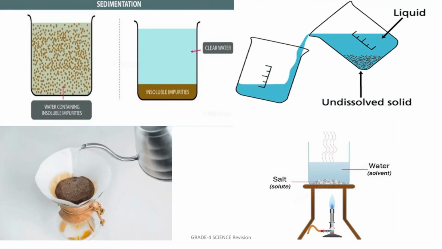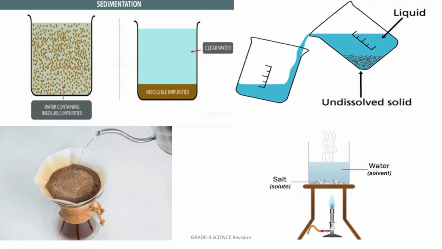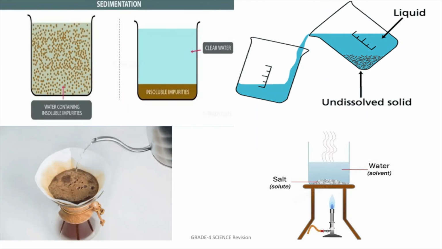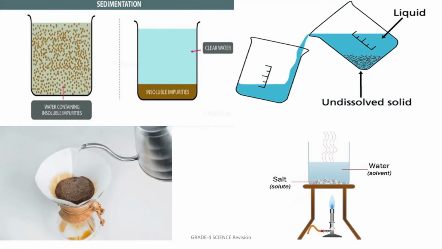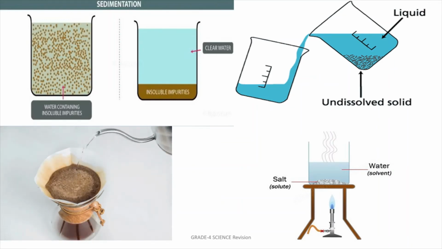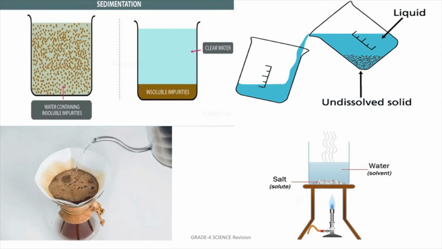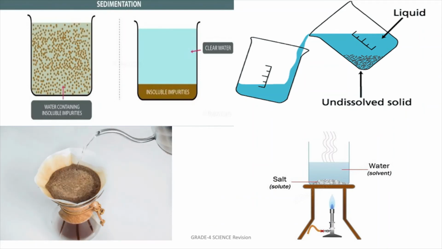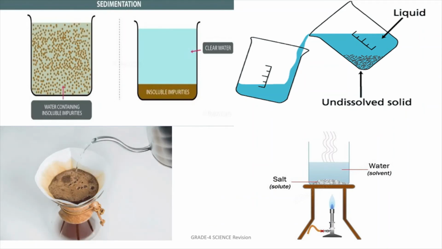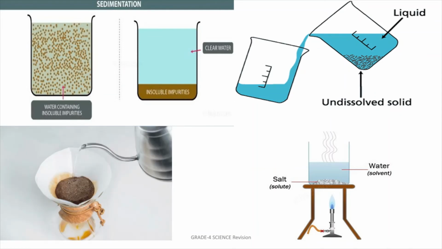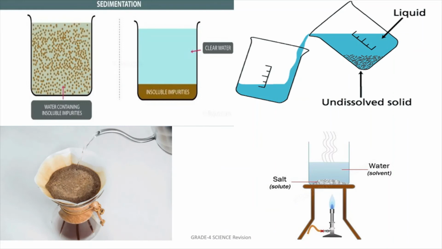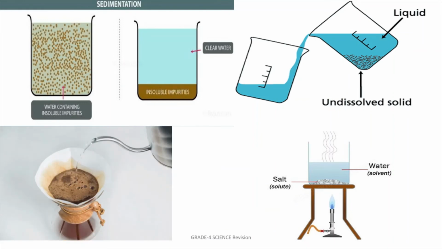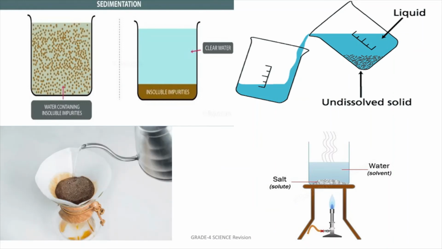Then we have seen about different processes which are used to separate soluble and insoluble impurities present in the liquid or water. First we have seen about sedimentation. If we keep the given solution for a long period of time, then what will happen? All the insoluble impurities will come down and settle at the bottom, which is known as sedimentation.